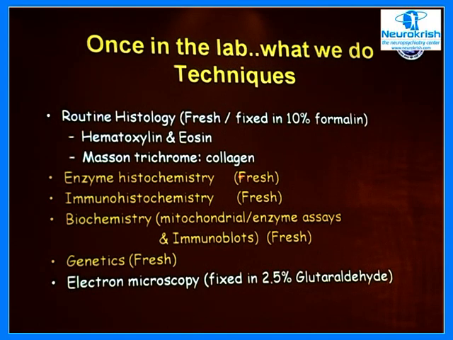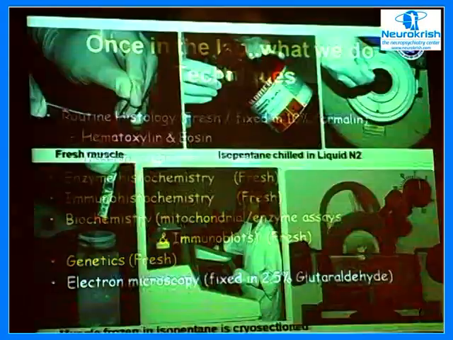Then we do the enzyme stains, for which you absolutely require fresh tissue; immunohistochemistry, fresh tissue; biochemical assays, fresh tissue; genetics, again fresh tissue. And for electron microscopy, which is an urgent test, you need to fix the tissue in 2.5% buffered glutaraldehyde.